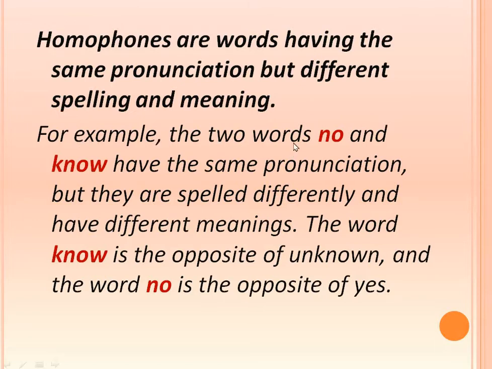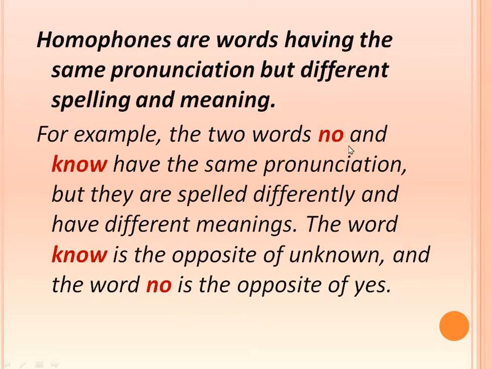For example, two words you can see here: no. Here the spelling is only N-O and here the spelling is K-N-O-W. But when we speak, we say no. No, I don't know, don't do this.